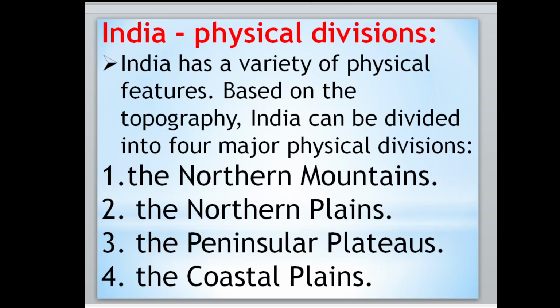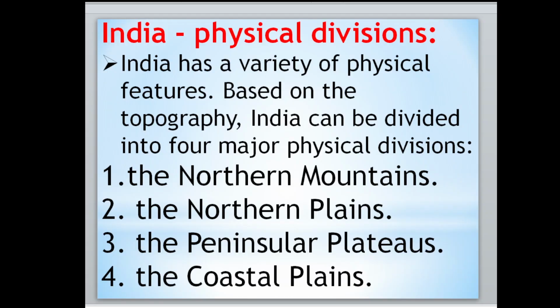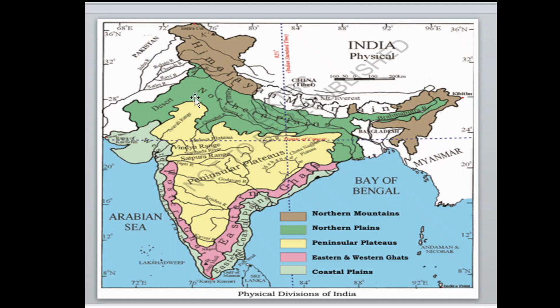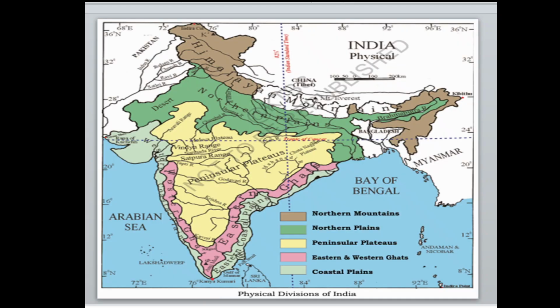One is northern mountains. Northern mountains means here in the north side, the Himalayas we can call them. From here they are going to start and here they are going to end, Arunachal Pradesh last. Then next is the northern plain. Northern plain means this green area. From here it is going to start, then here it is going to end at the Brahmaputra river, and this side also West Bengal. Then the next, the peninsular plateau. The peninsular plateau is going to start from here, the yellow part, from here till here.